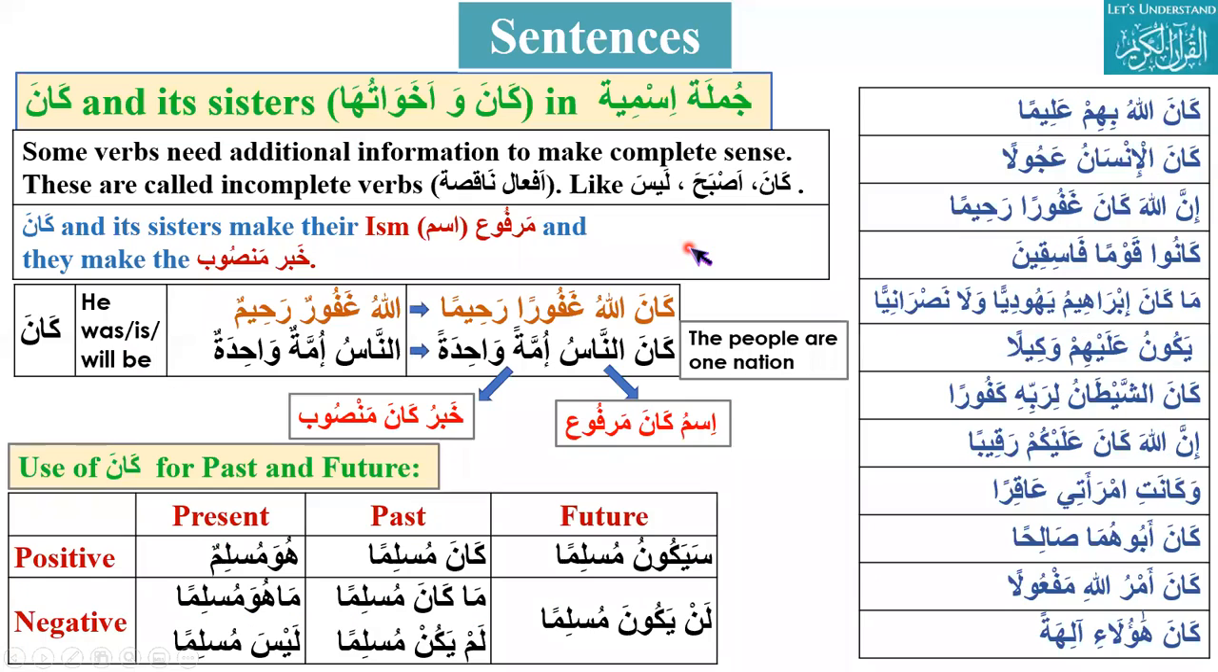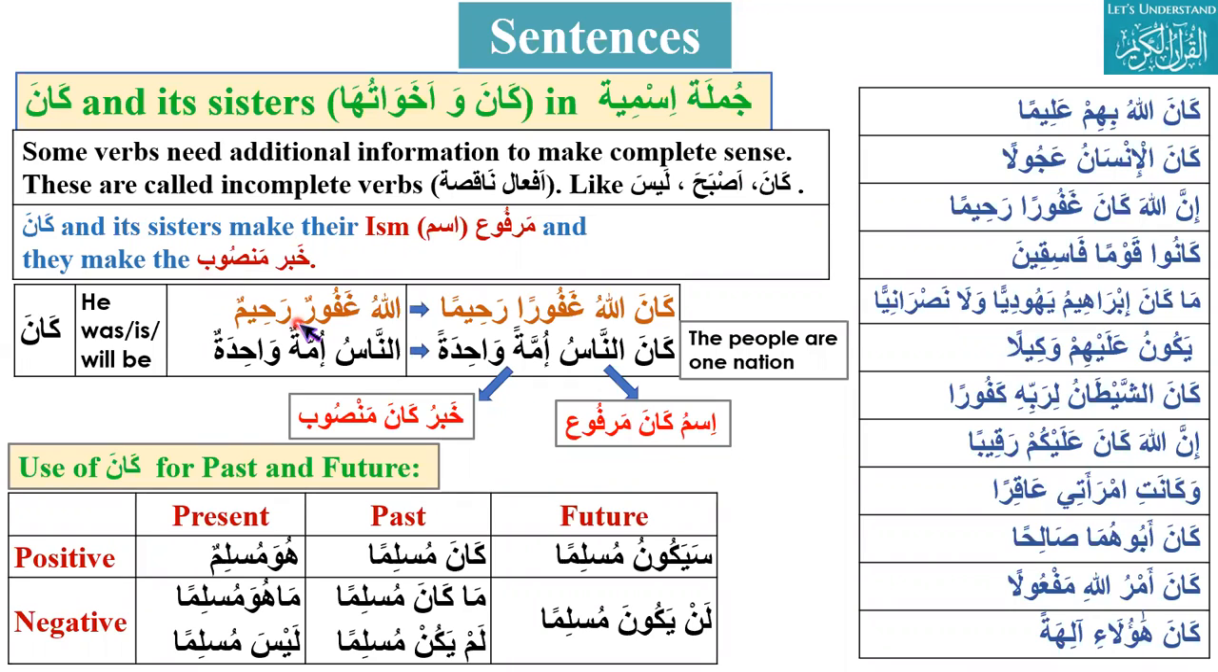So after verbal sentence and nominal sentence, most of the things we discussed were about the nominal sentence, like how to make them negative: ma, laysa, ma bi, laysa bi, and la nafiyatul jins. And then we have another topic, that is kana and its sisters. In Jumla Ismiya, kana and its sisters make their ism marfu, and they make the khabar mansub.